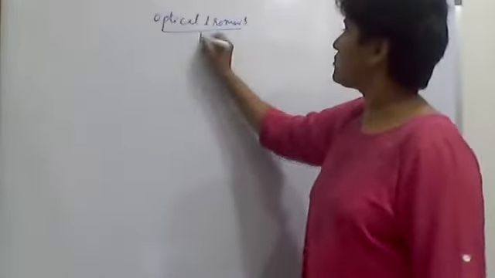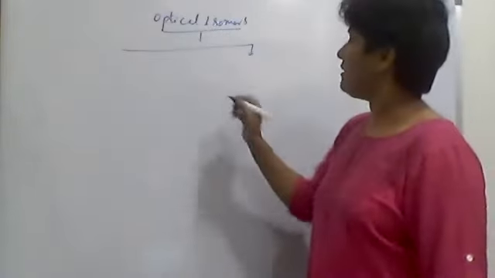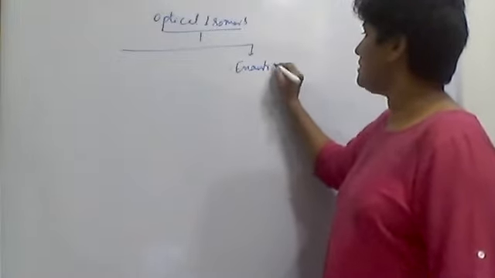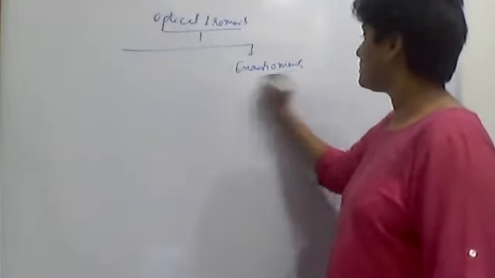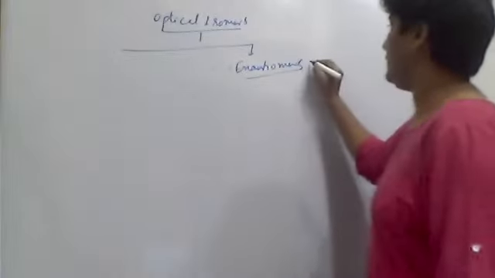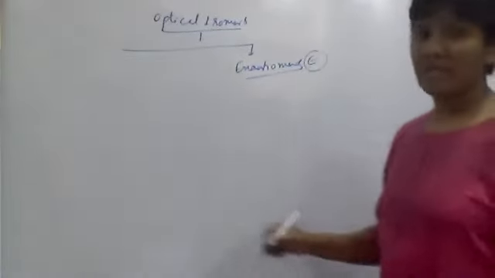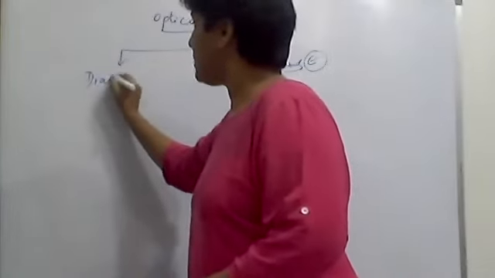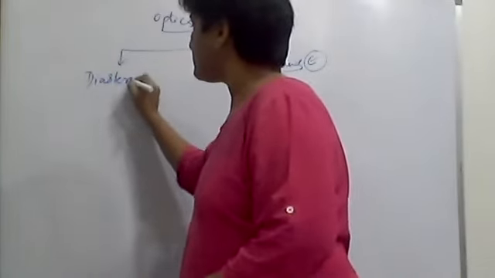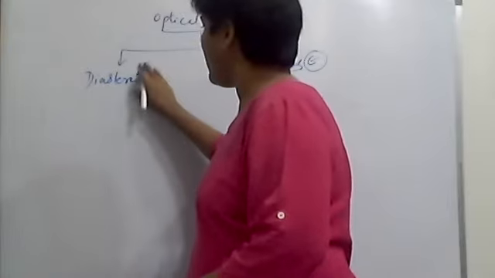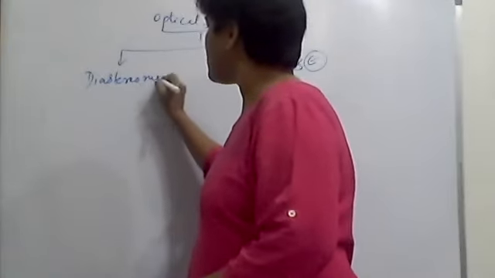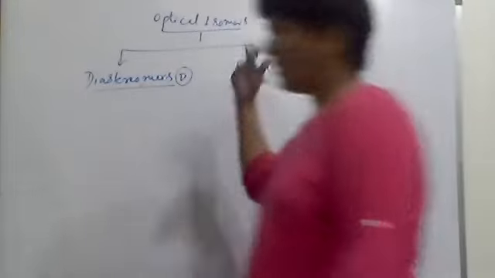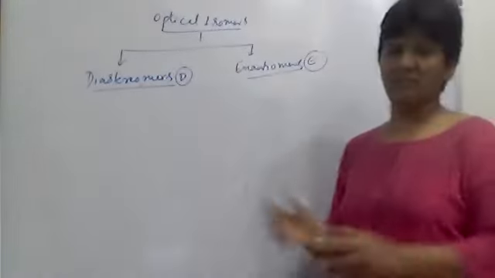One is enantiomers, which you can give as E. The second is diastereomers, which you can give as D. Or if you don't give E or D, it's fine.